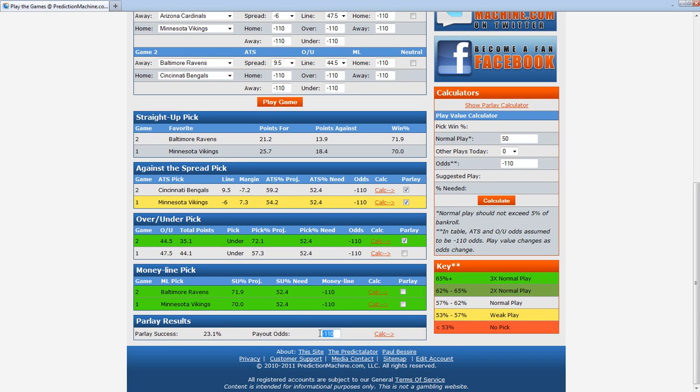Now, we're going to use a couple examples here, but typically a 3-game parlay will look at about plus 500 odds, so we'll start there and look at the play value calculation for a 23.1% likely play at plus 500. Clearly, since one of those was extremely strong, it is not only playable, which needs 16.7% to justify it, but also a pretty strong play that gets close to what would be considered a normal play. If for example, plus 600 is the line that you get, you can see that play would strengthen, by clicking on Calc, to what would be essentially a normal play, given that you have two normal plays in there and one weak play that isn't all that weak.